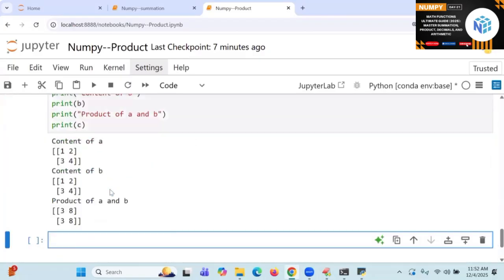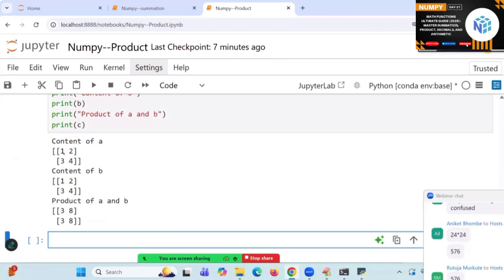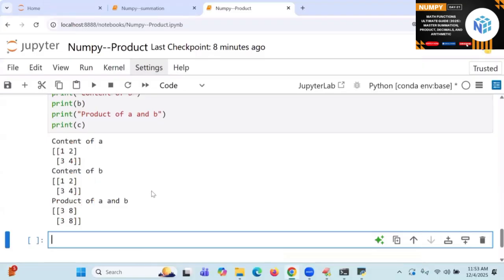So there you start with. What is this now? 1 into 3. What is this? 3. Next, 2 into 4. What is that? 8. 1 into 3 is called what? 3. 2 into 4 is called what? 8. What is considered here? Columns is considered. Each column value is multiplied or not?